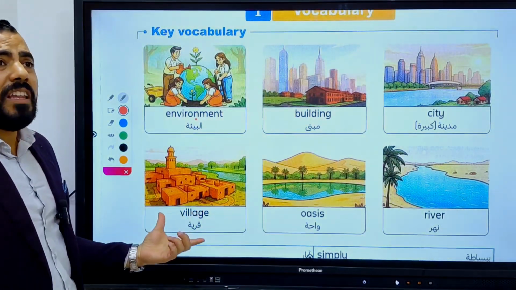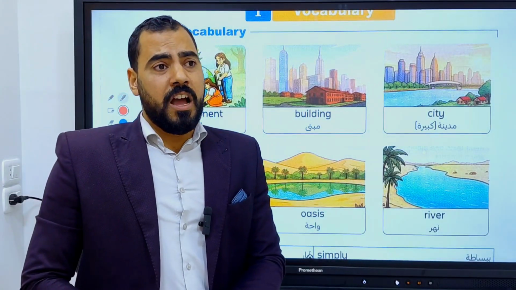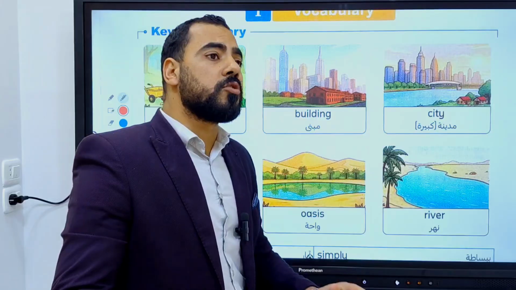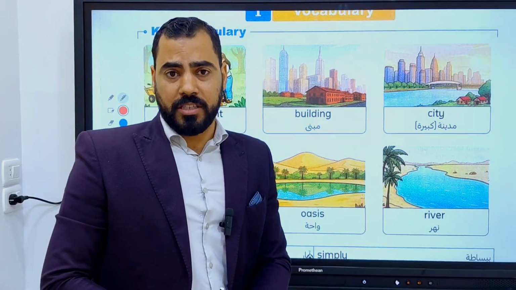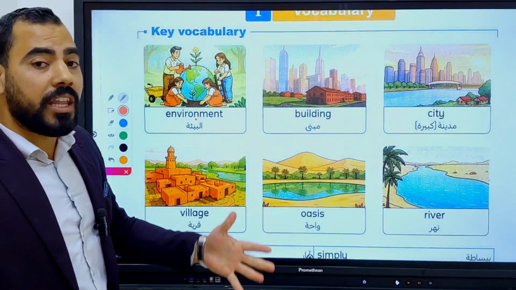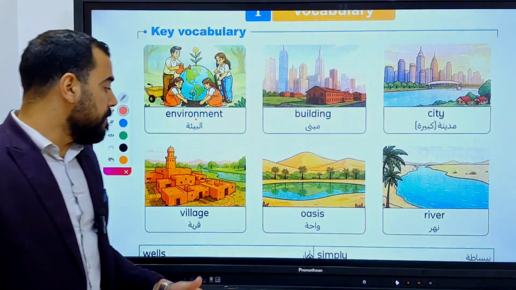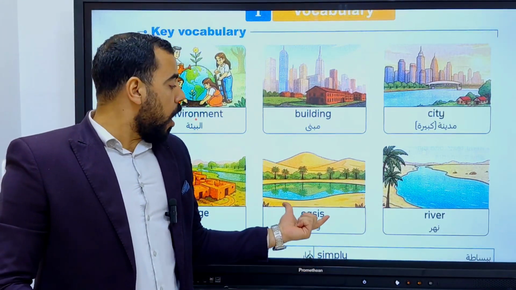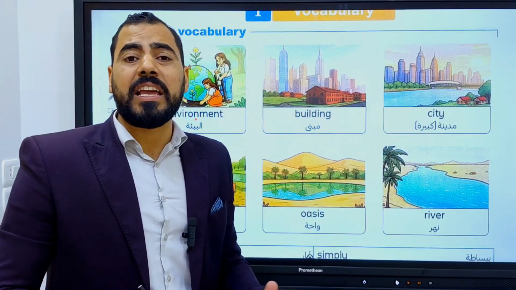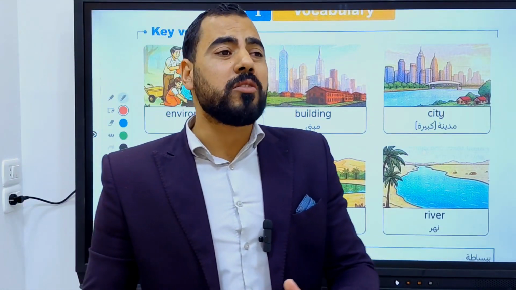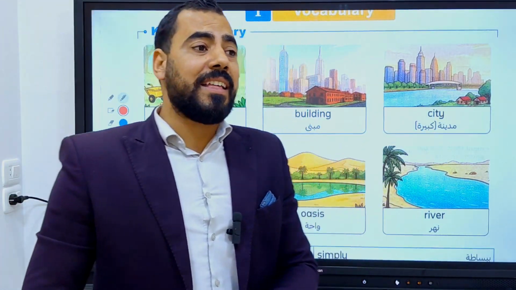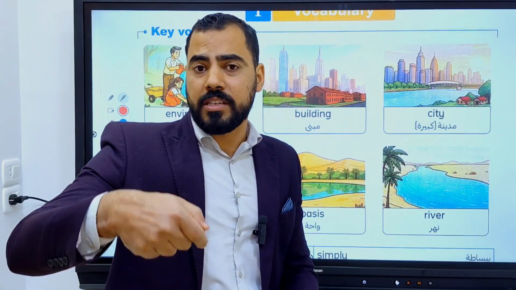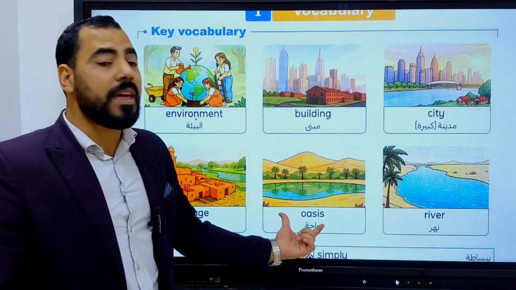Village. Village is the place where farmers live. A lot of farmers live in the village. They grow crops, they keep animals, and they have a lot of farms in the village. Oasis. Oasis is a green place in the desert. There are some plants and some animals, and they can get water through wells. They get water from underground through wells in the oasis.